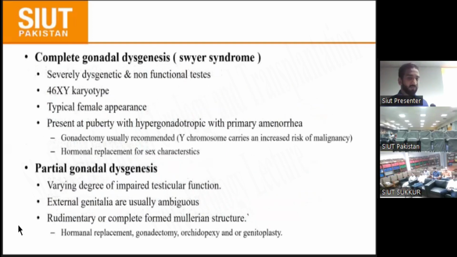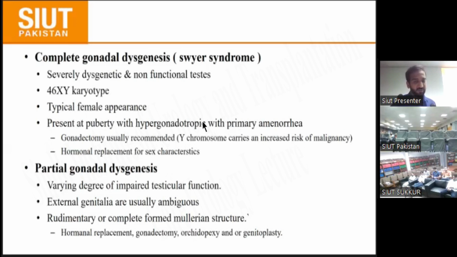Complete gonadal dysgenesis is also called Swyer syndrome, in which there are severely dysgenetic and non-functioning testes. The karyotype is XY, but the testes present are non-functioning. Typically, the patient presents with female appearance, and at puberty with hypergonadotropic hypogonadism and primary amenorrhea.